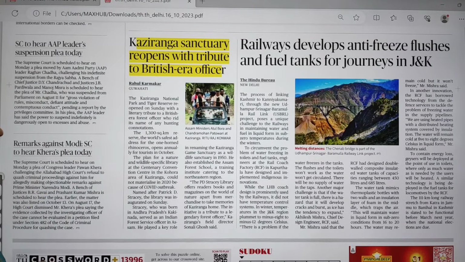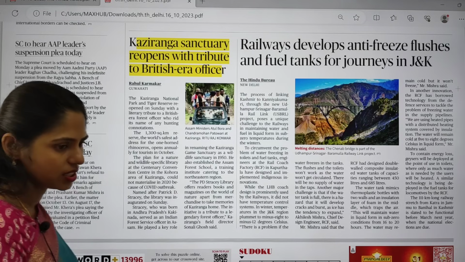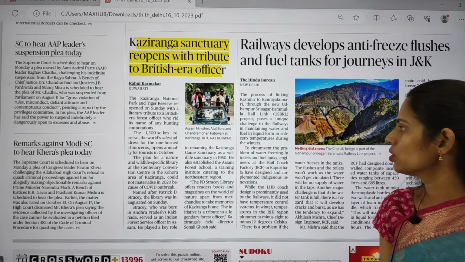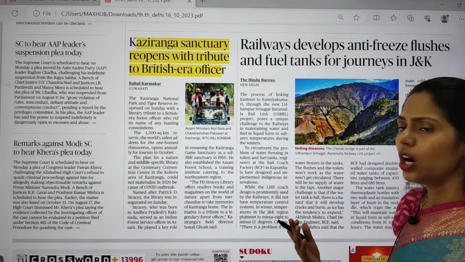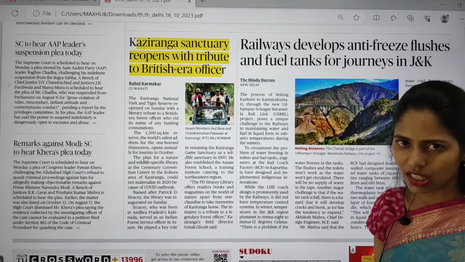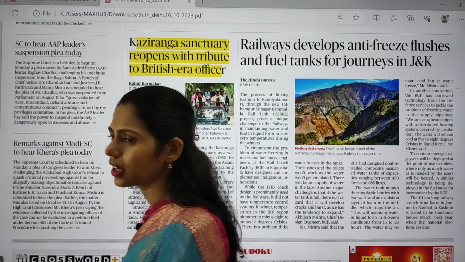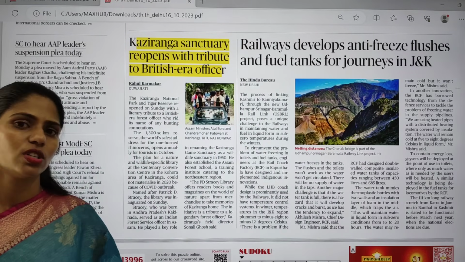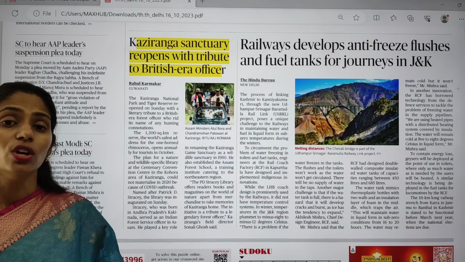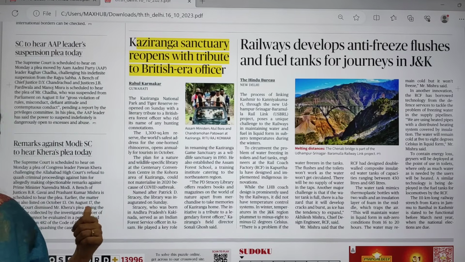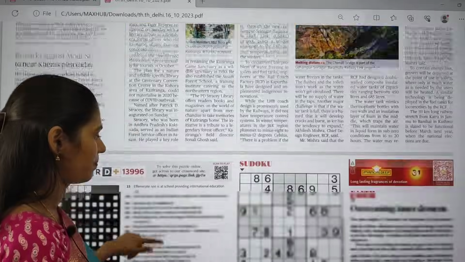And here there is one article about Kaziranga Sanctuary reopening with a tribute to a British-era officer. Here you have to focus on just Kaziranga National Park. It is located in the state of Assam. You have to see which animals are seen in this Kaziranga National Park, which rivers are flowing in it, and what kind of challenges it faces. All these things are important from your environment and ecology, and this topic is utmost important from your prelims.